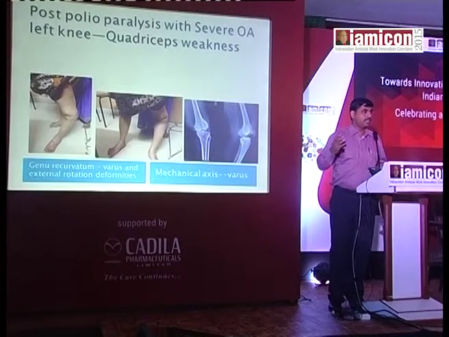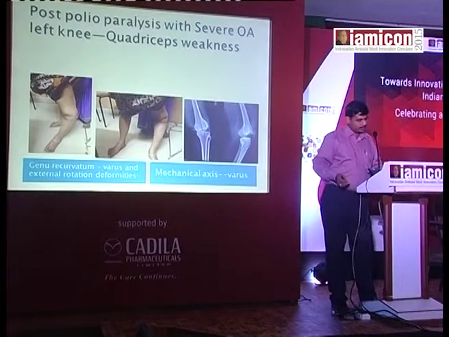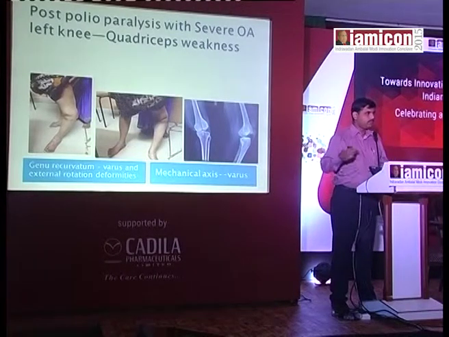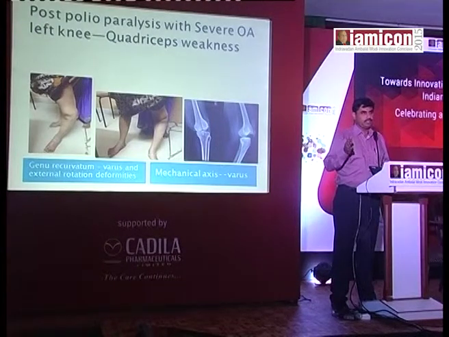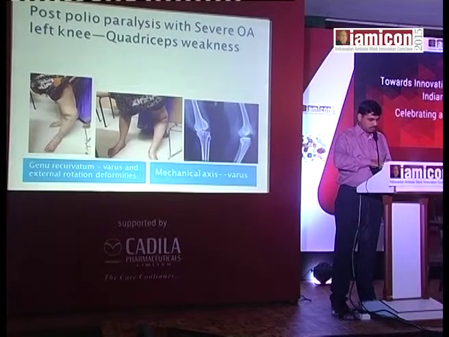One of the complex cases is post-polio paralysis with severe OA with quadriceps weakness. So we need to think of different things to treat such difficult patients. Like in this patient, the quadriceps is very weak. So we need to have a prosthesis which is designed to treat such patients. We need to give a stable knee for this patient.